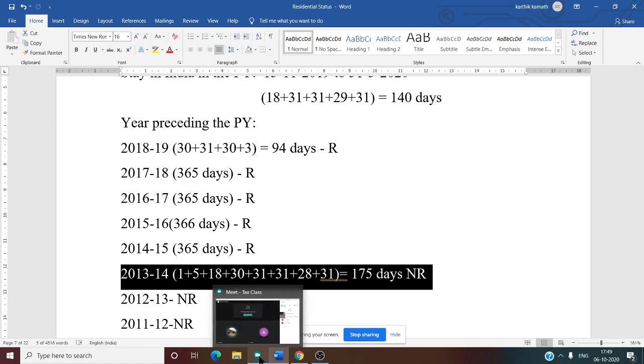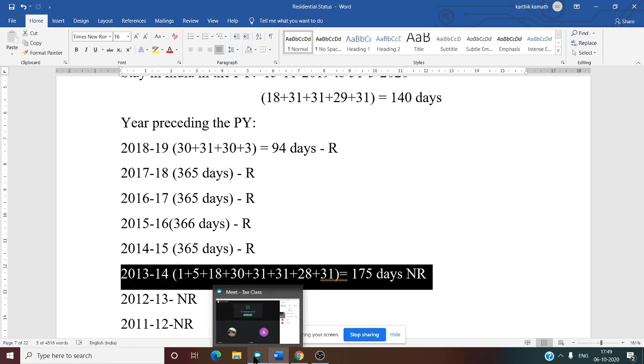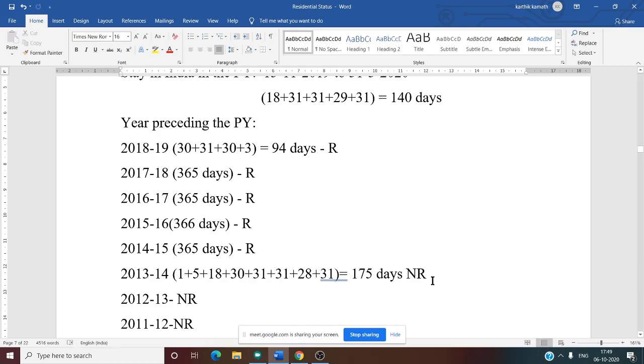2013-14. Why NR? Non-resident. Why is he a non-resident? He came in 2000. He left India, and in between he came to India, right? In between, he left India. But what is the reason? He was not there for 182 days. That is why we have written NR.